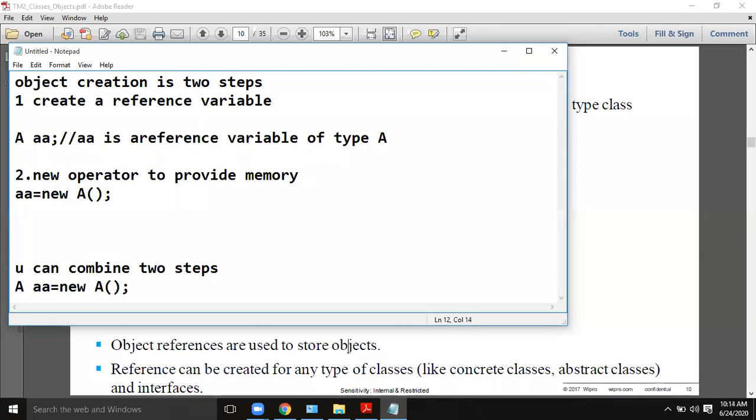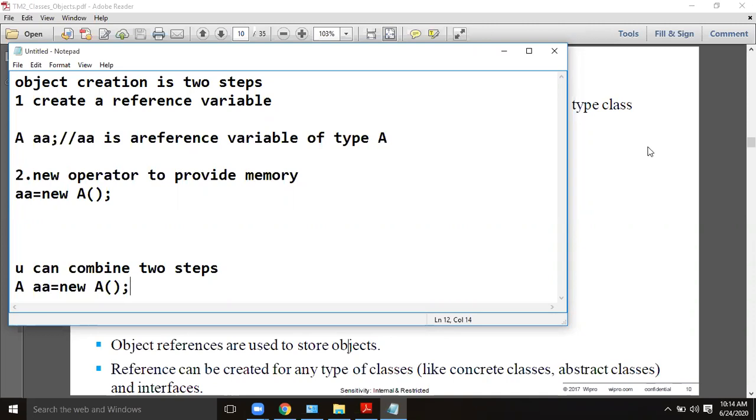Here the variable is created and the memory is allocated to the variable. Now the variable AA is pointing to an object, a physical location, where AA is able to access all the fields and methods of class A. Suppose you have created three variables in class A: ID, name, and age. Now AA is physically pointing to that object and memory location, so AA can access all three fields: ID, name, and age. Each object can have its own values. That is most important, remember.